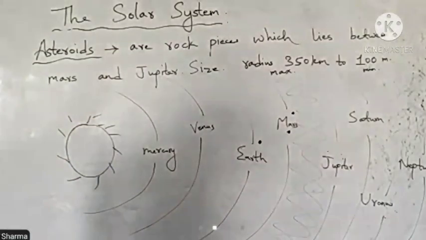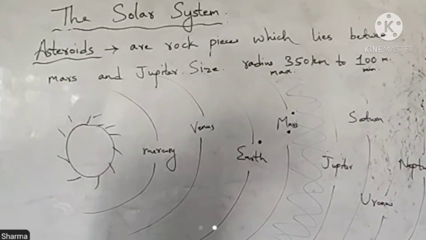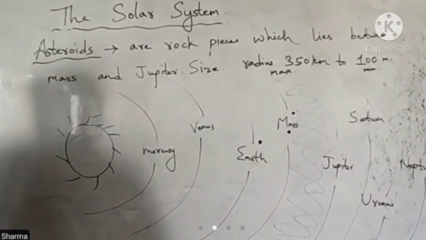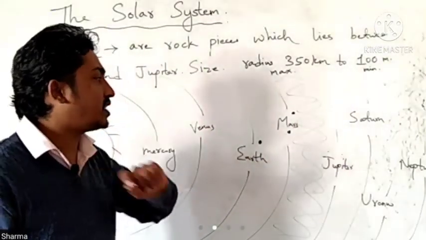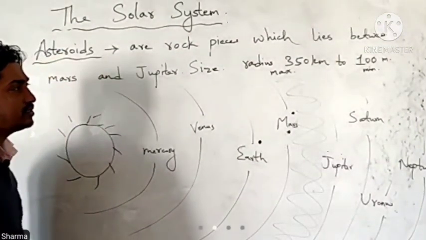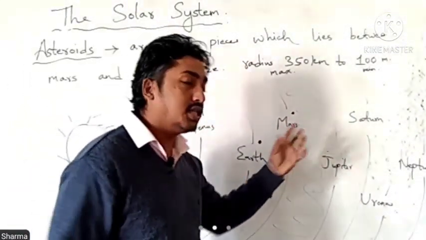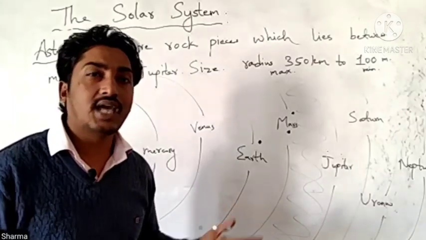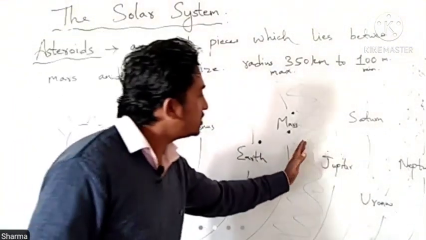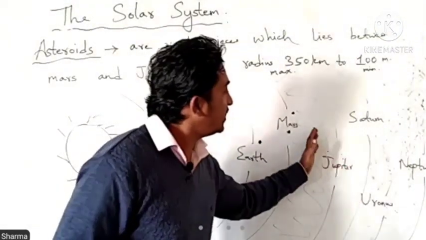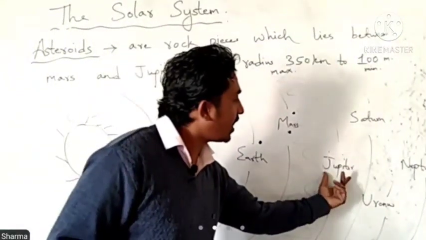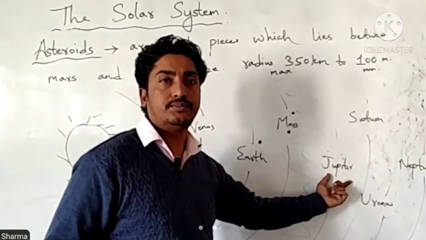Asteroids are believed to be the pieces of a much larger planet which might have broken up due to the gravitational effect of Jupiter. That means they were also planets, it can be, because it is between the terrestrial planets and the gaseous planets, and it has been broken down due to the gravitational force of Jupiter.